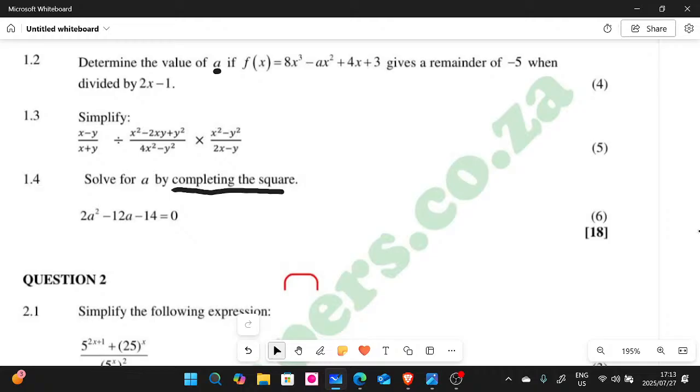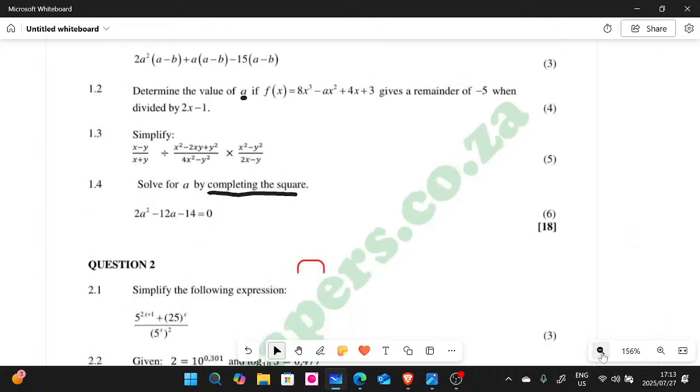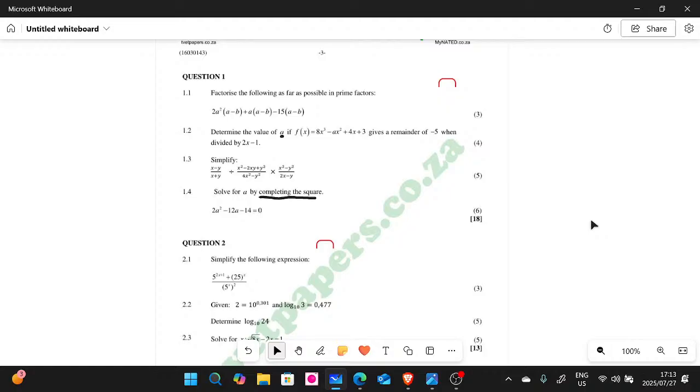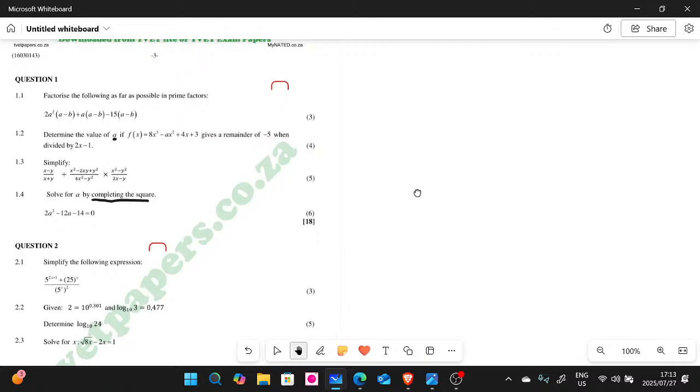Okay, so with that being said, let me just zoom down, guys. Let's write this question here. So this question here, we remember we need to complete the square. It's 1.4. We are given 2a squared minus 12a minus 14, all this equal to 0. So completing the square has rules and a method that you must follow, guys. You don't just complete the square.